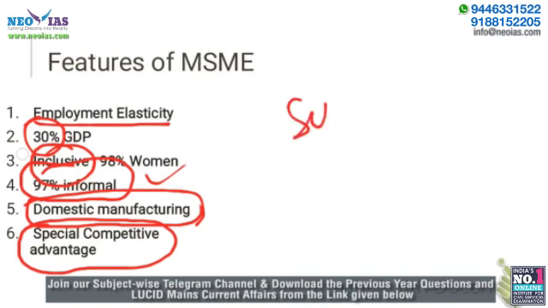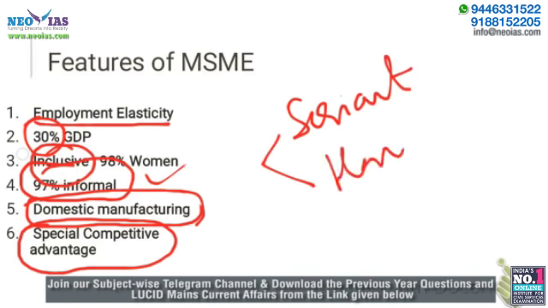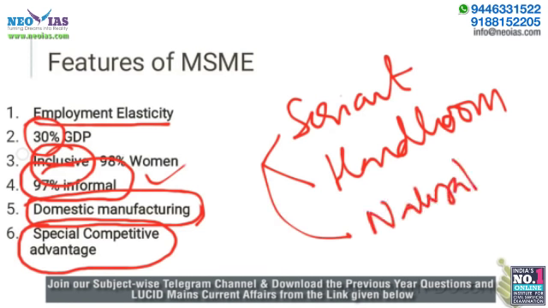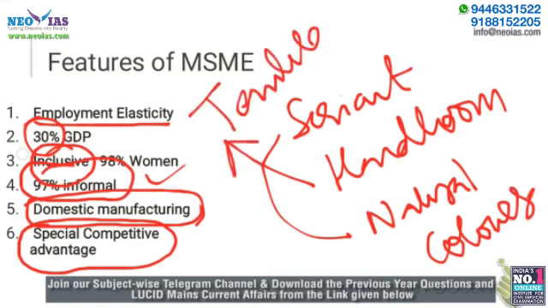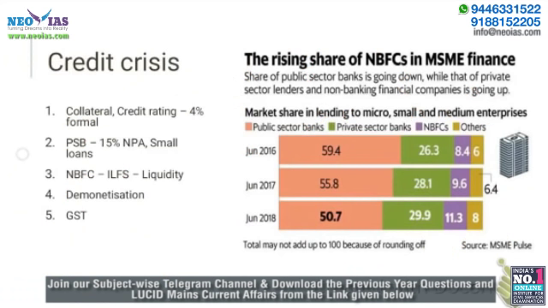Indian products. For example, the Indian textile sector can be made unique through MSMEs. We have sericulture, we have handloom, we add natural colors. All this makes the Indian textile sector unique when it comes to the global value chain, and MSMEs can play a unique role in improving this advantage. So these 6 are the critical features. Whatever be the question related to MSME, you can use the 6 critical features and score good marks in a mains question. Now let's come close to our program in focus.